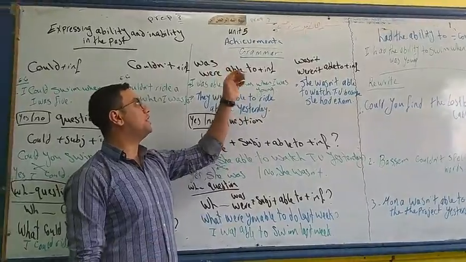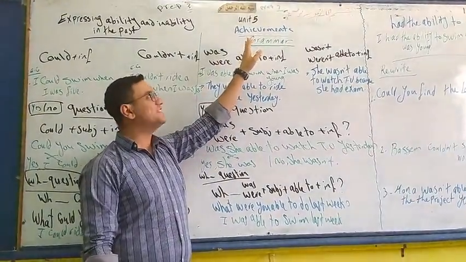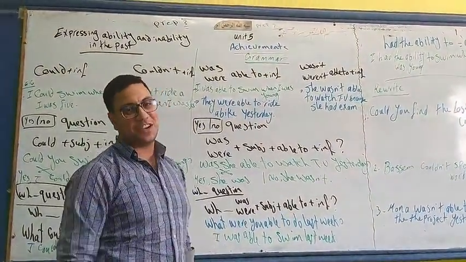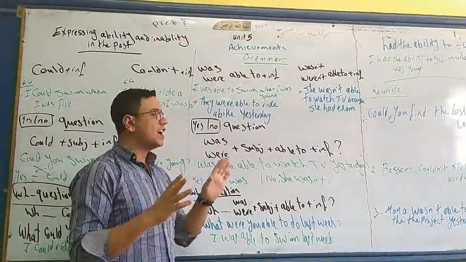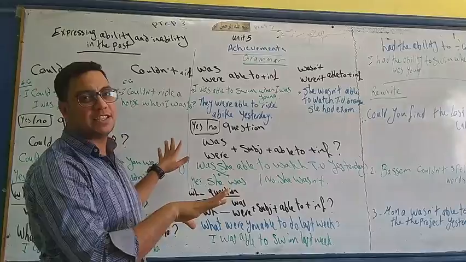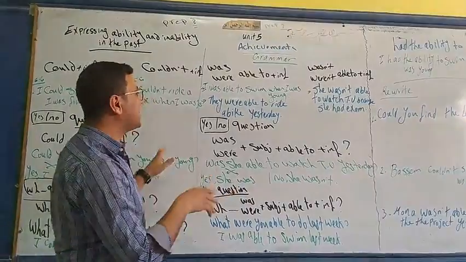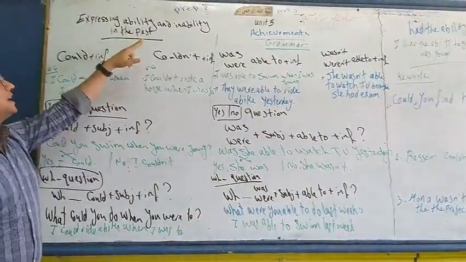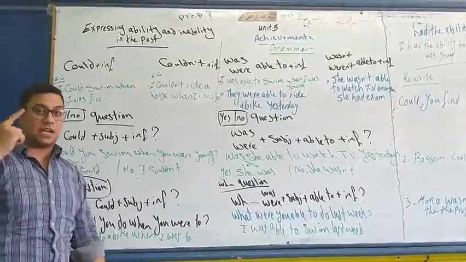Today we will finish Unit 5, the title of the unit: Achievements. It's about grammar today. The grammar today is very easy, but you have to concentrate and look how I divide this lesson into parts. You have to take care of it. Today our lesson is about expressing the ability and the inability in the past.